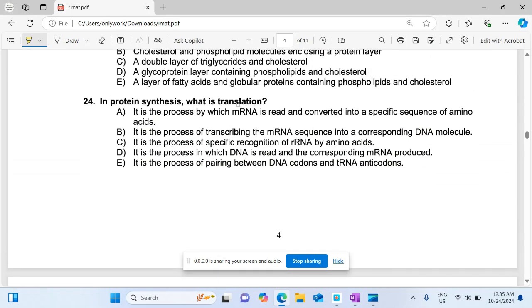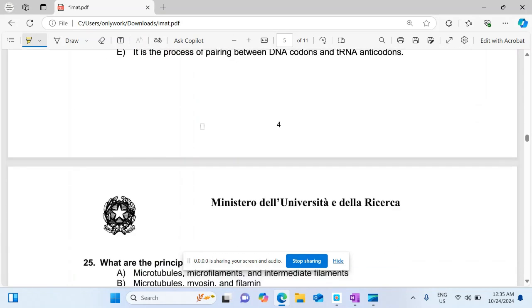What is translation? Translation is the synthesis of proteins by RNA, messenger RNA. It is a process by which messenger RNA is read and converted into a specific sequence of amino acids. The sequence of amino acids is called protein, so A is the right option.